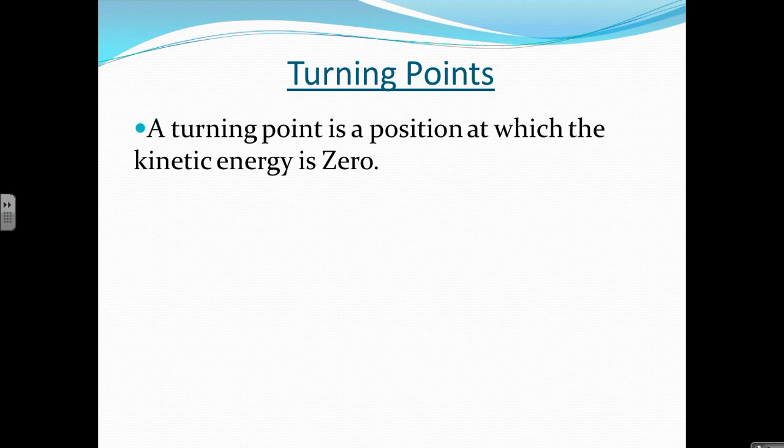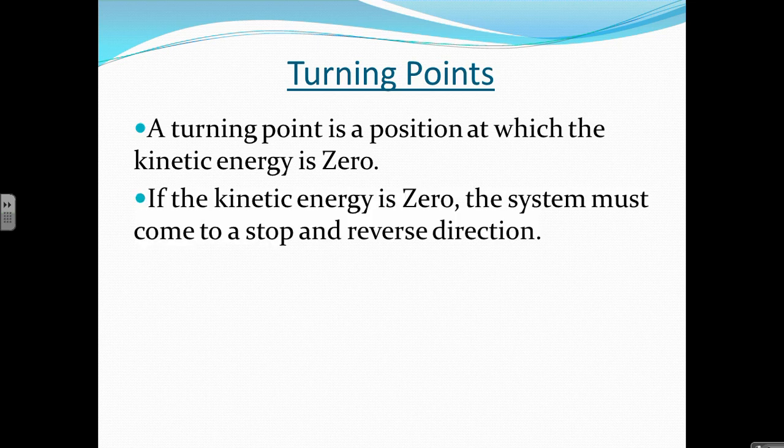If it has no kinetic energy, it cannot be moving. Now, if you're going to stop in a potential energy system, the moment that you come to a stop, because you would still have some potential energy remaining in the system, that potential energy will convert itself back into kinetic energy, meaning that the moment that kinetic energy goes to zero, that object will stop and turn around.